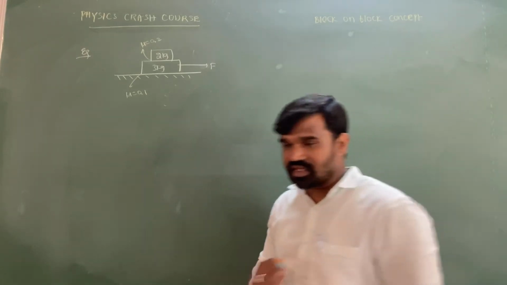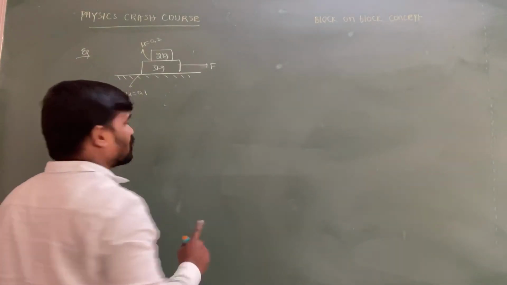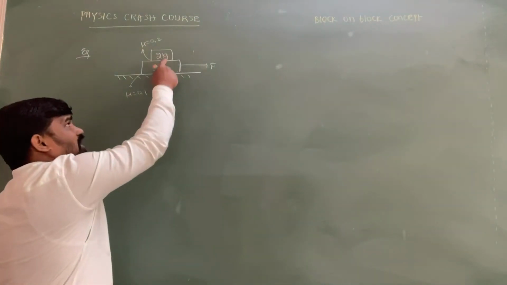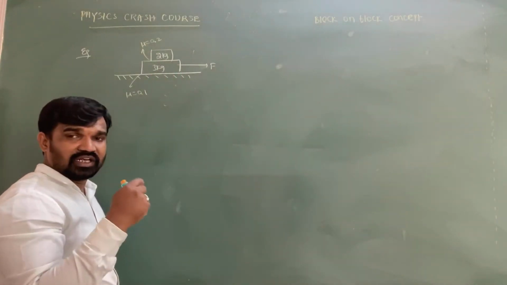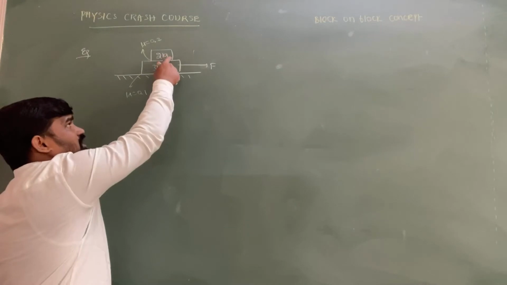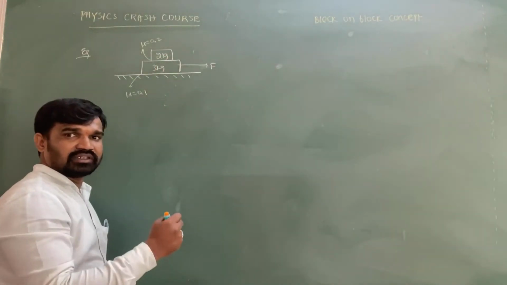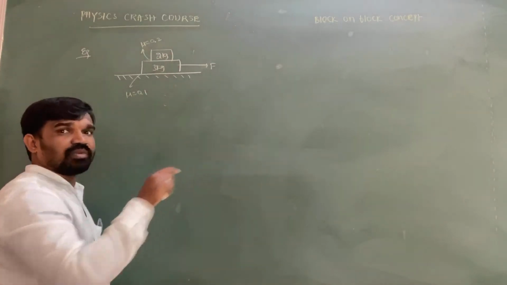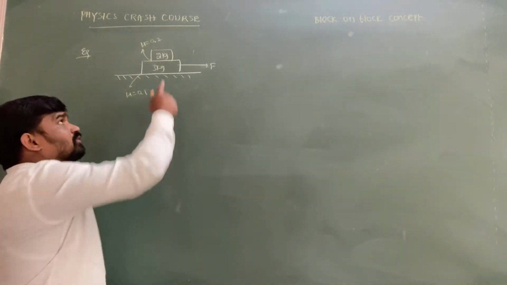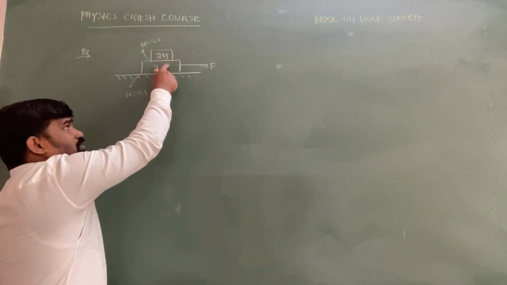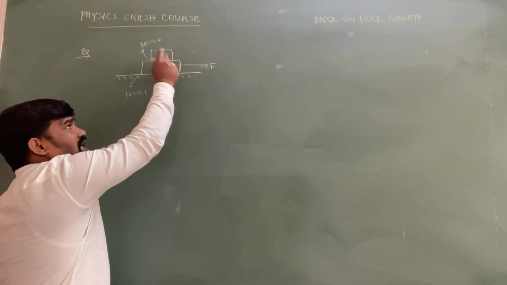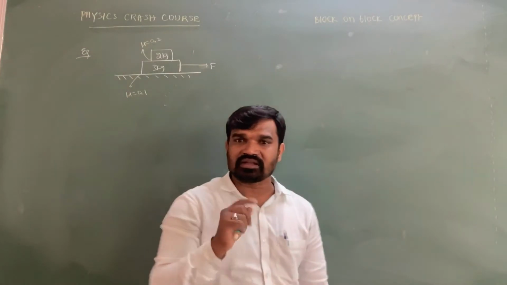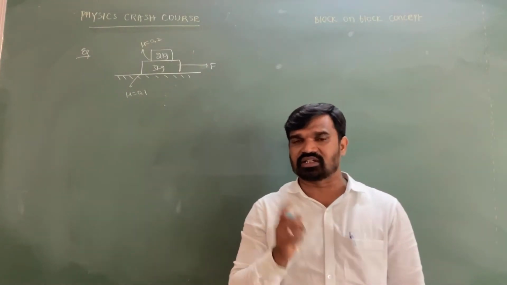My dear intelligent students, you are supposed to remember one most important point in this case: if both the blocks have common acceleration, meaning the 2 kg block and the 3 kg block are both moving with the same acceleration, that means the 2 kg block is not slipping with respect to the 3 kg block. If the 2 kg block is not slipping with respect to the 3 kg block, there will be static friction existing between them as long as they have common acceleration.